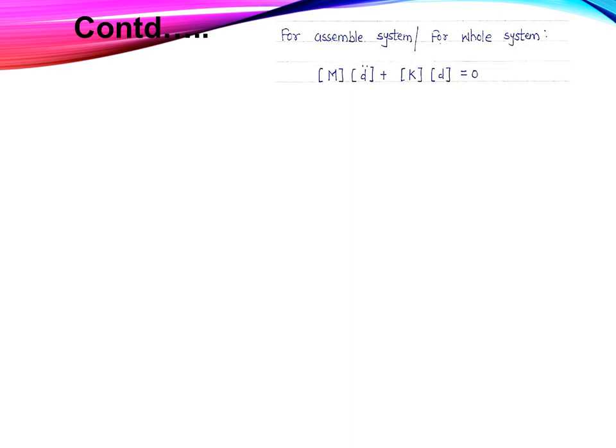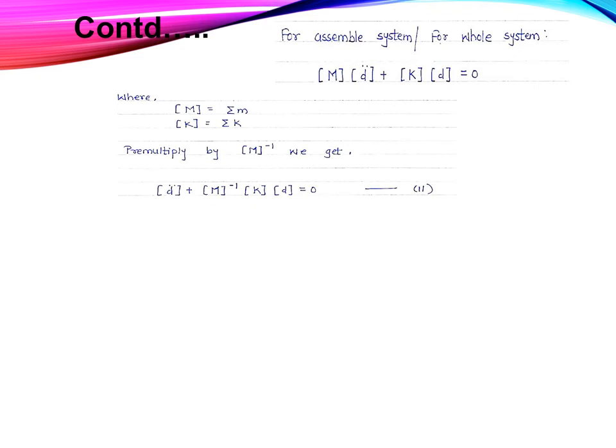For the assemblage of the system, for the whole system, capital M matrix, that is the mass matrix, into capital D double dot matrix, that is the acceleration matrix, plus capital K matrix, that is the stiffness matrix, into D matrix, that is the displacement matrix, is equal to 0, where capital M is the summation of the mass matrices and capital K is the summation of the K matrices.